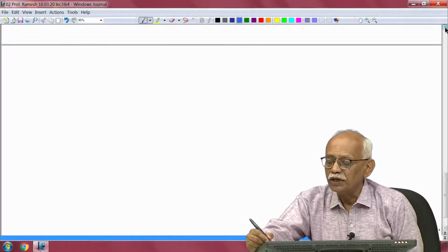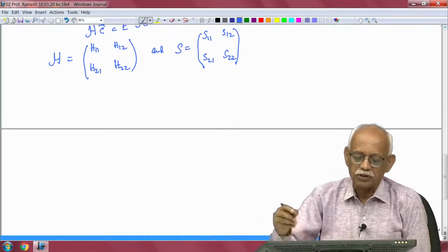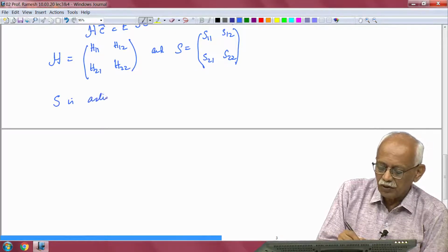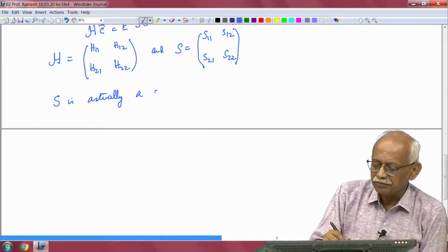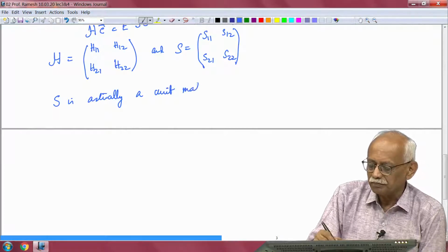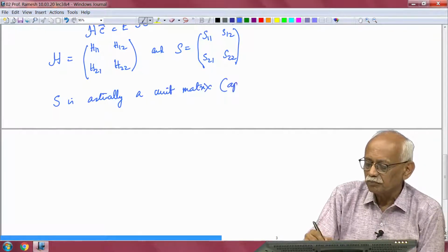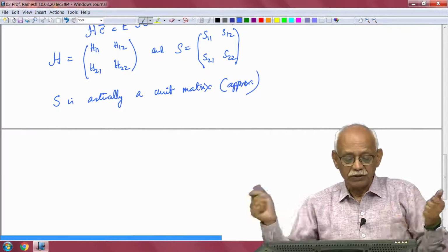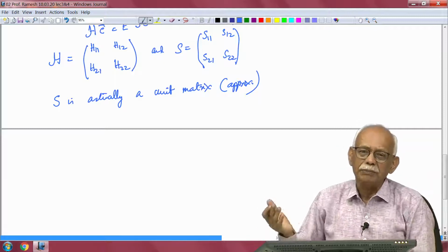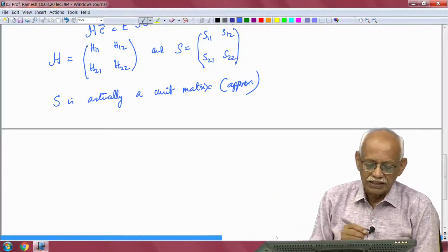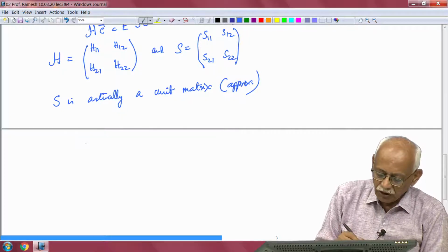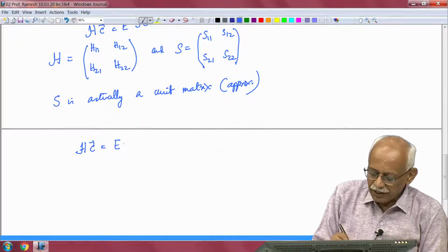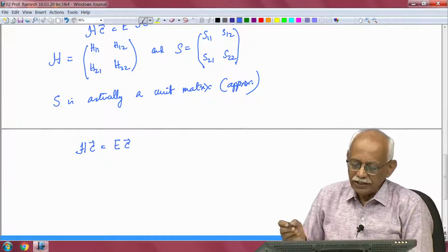In order to solve this, I will make a very simple approximation and say that S is actually a unit matrix. This is the approximation I make. That is not always true because there are orbitals on two different centers and they will overlap, but I can make it as a first approximation. So, I have to solve this eigenvalue problem, which is Hc is equal to Ec,